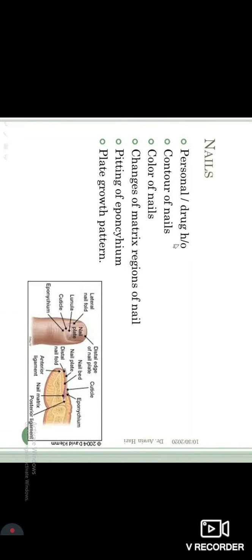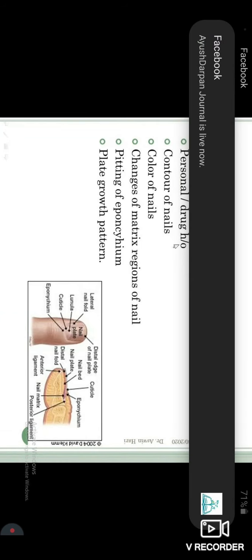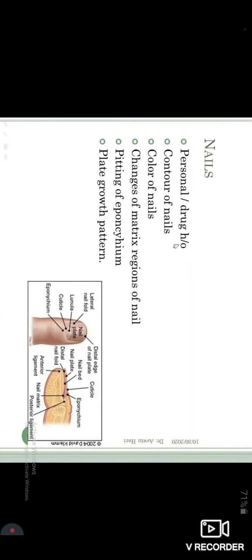Color of the nail: usually you have changes of color when you have a hematoma, you have splinter hemorrhages. That is very much important. If you have multiple vertical lines which are black in color, also called splinter hemorrhages, that is a sign of endocarditis. Mostly, if they are having some issues with the heart, always do an echocardiogram in them to see whether there is a vegetation on the mitral valve. Changes in the matrix region of the nail are very much common, which is also called the Schamroth sign.